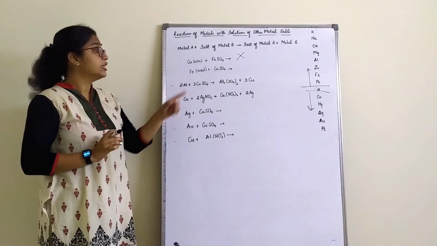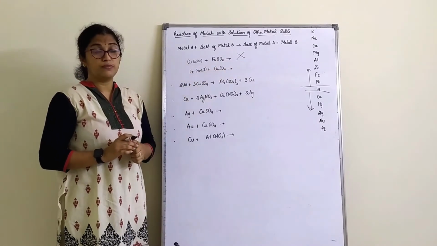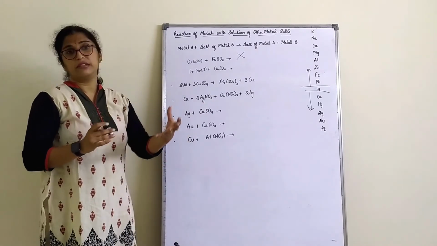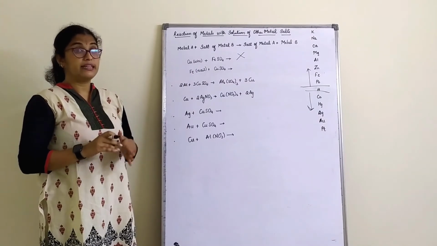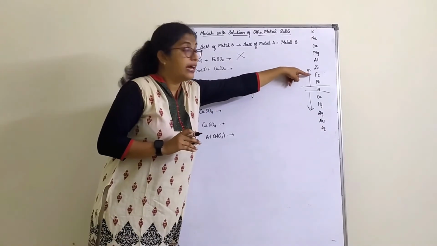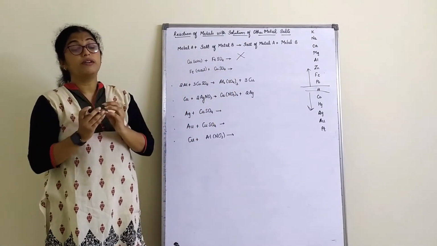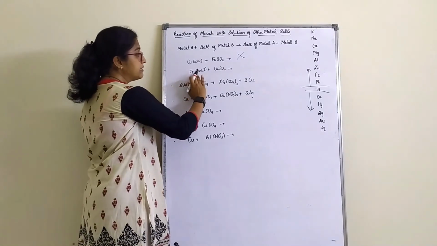Come to this one. You have an iron nail dipped in the copper sulfate solution. In the lab you have done that in a test tube. After some time, or after 2-3 hours, if you go and see, will any reaction happen? Yes, a reaction will happen, because I have chosen the more reactive metal to displace the less reactive metal from its salt. So what will happen here?